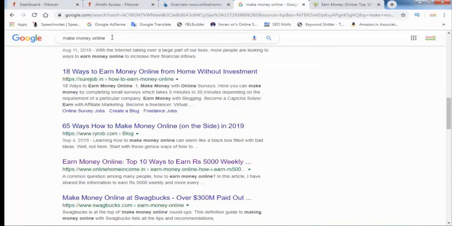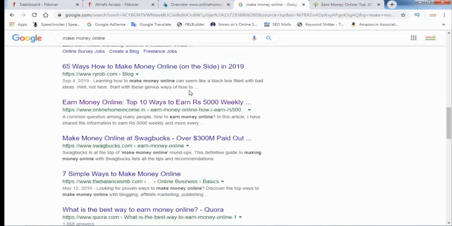We target this keyword and send traffic on this keyword, and tell them our website name is this one, and you need to search this keyword on Google, and on the first page you will find our website, and now you need to enter our website from the search engine. This is the first step.